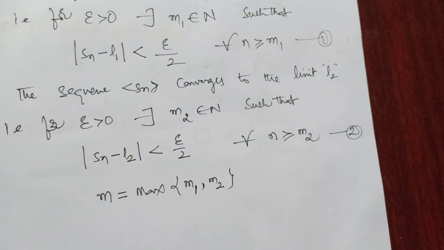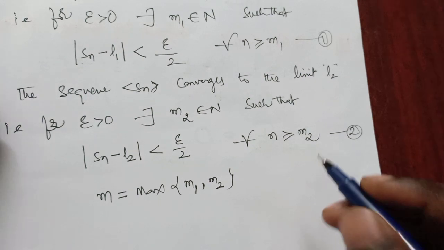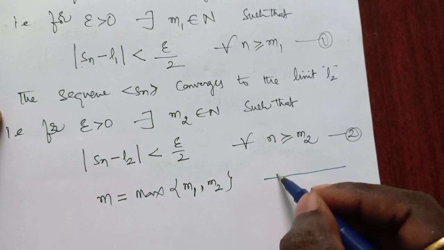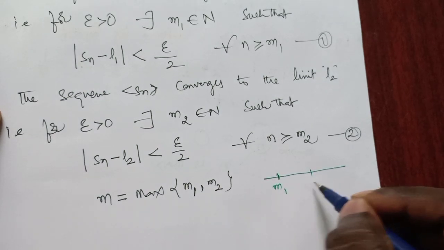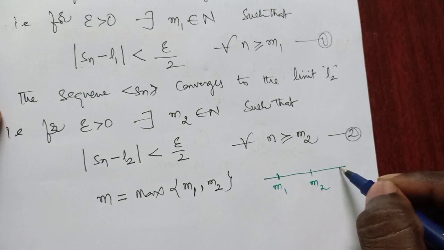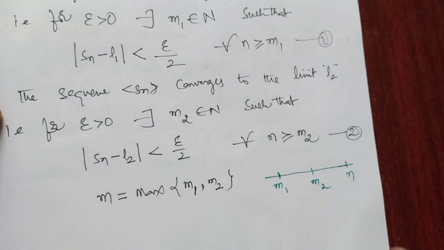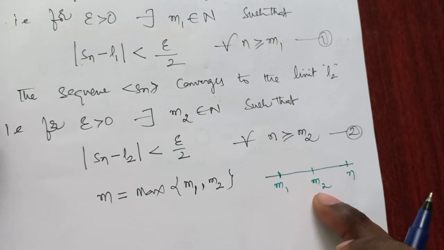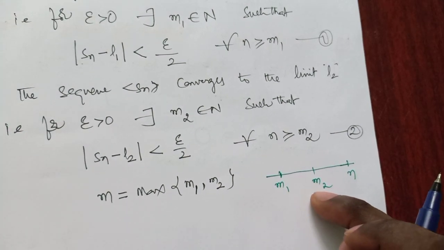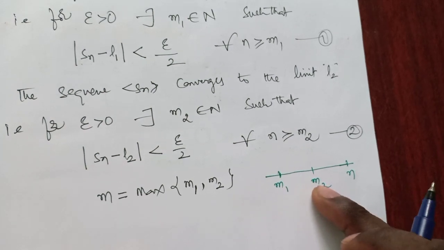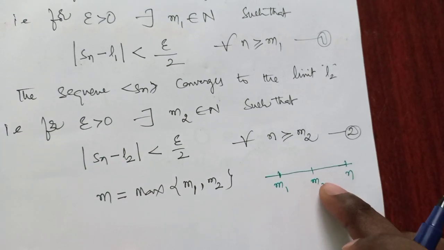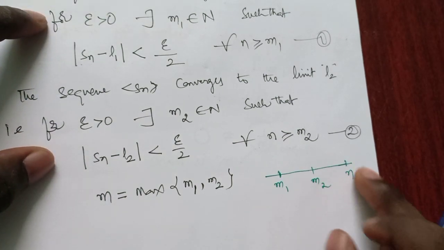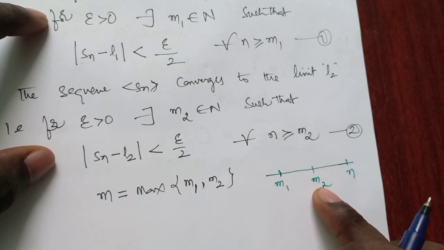But suppose out of these two, m2 is maximum, our n should be like here, because it is the greatest among these two. So from this figure, the maximum is m2. So n is greater than or equal to m2. In both cases, n is greater than m2.